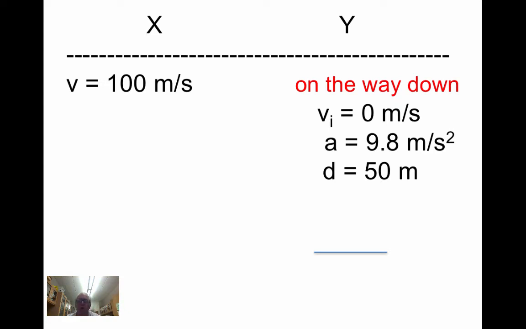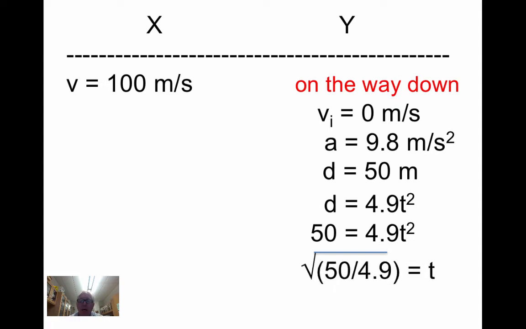So we can solve this problem because this is a simplification of d equals v_i t plus 1/2 a t squared. Since v_i is 0, that part cancels out. 1/2 of 9.8 is 4.9, and here is our setup for solving for the time. To do this, we're going to divide both sides by 4.9, and then take the square root to undo the square. So it turns out that the time on the way down was 3.2 seconds.